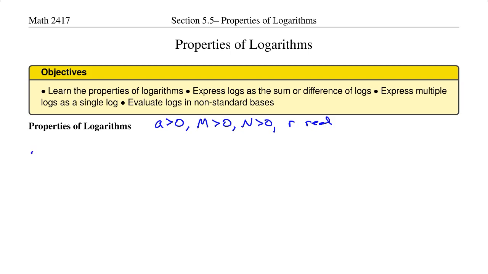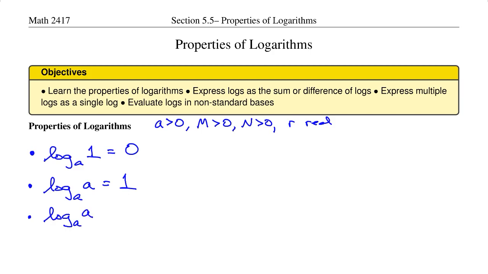So here are some of the properties of logarithms. Number one, log base A of 1 is equal to 0. Number two, log base A of A is equal to 1. Number three, log base A of A to the R power is equal to R. And number four, A raised to the power that is log base A of M is equal to M.